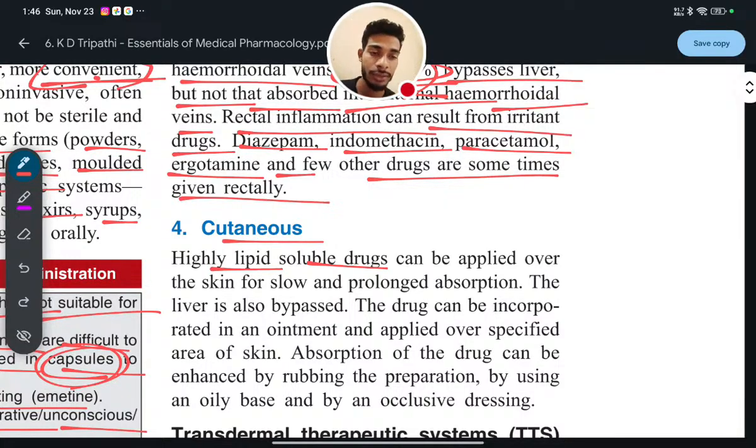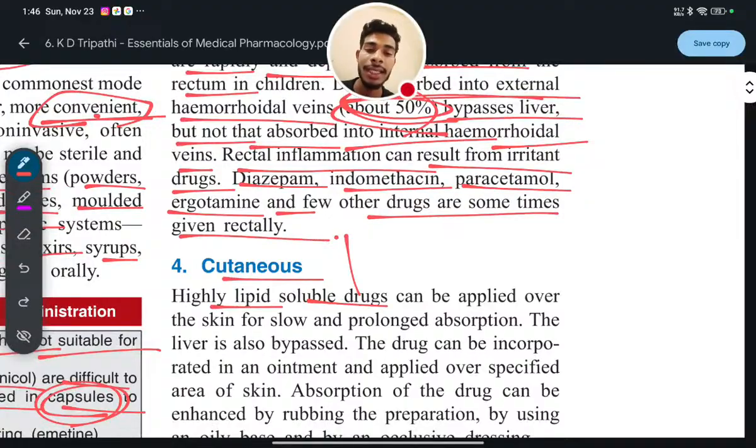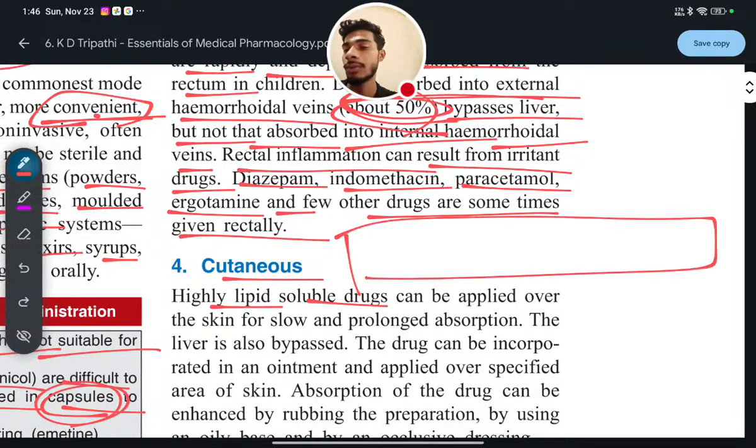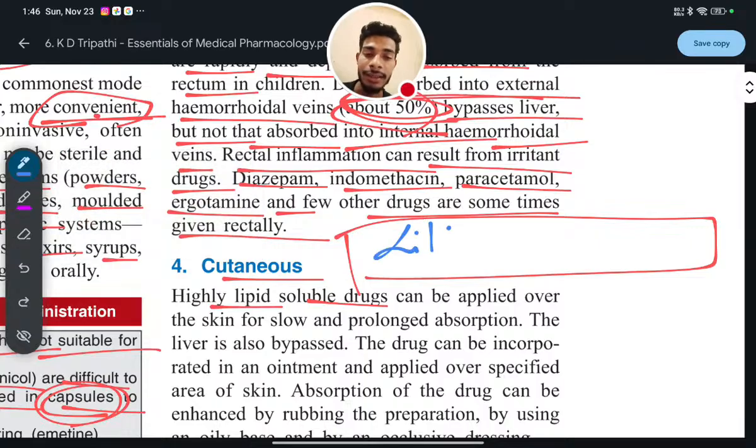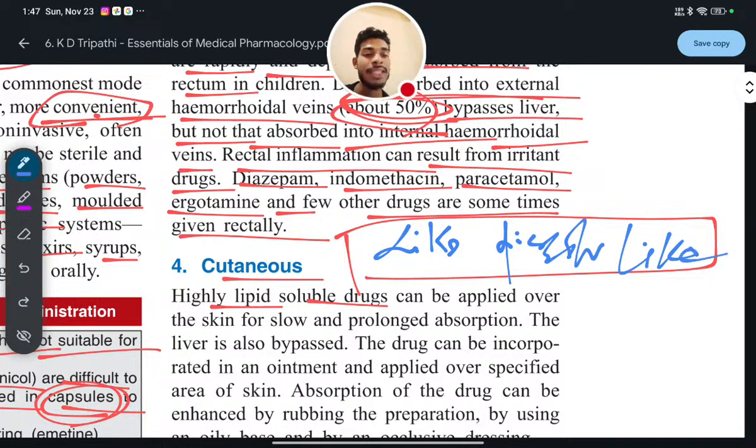Why will it be better to be lipid soluble? A universal line is there, maybe you people know it very well: like dissolves like. It means a polar substance will be dissolved better in a polar substance and a non-polar substance will be dissolved better in a non-polar substance.